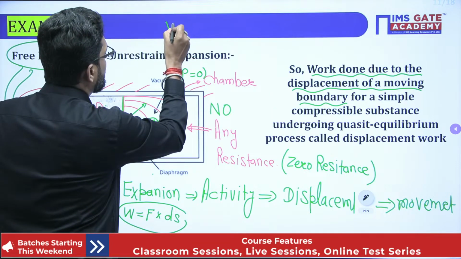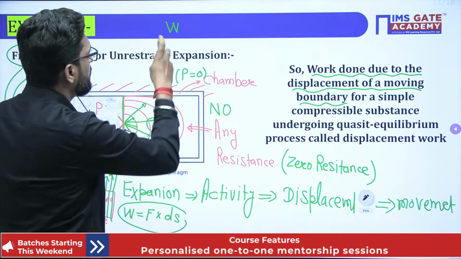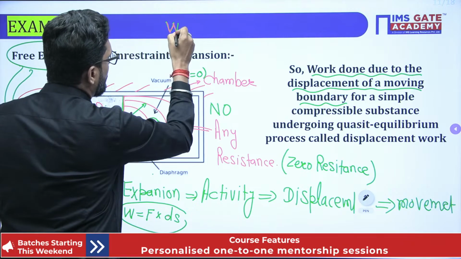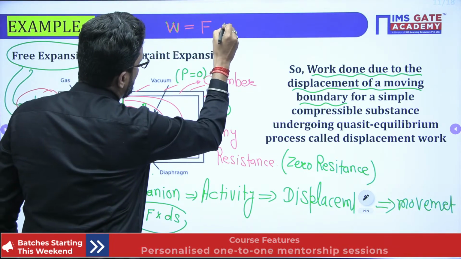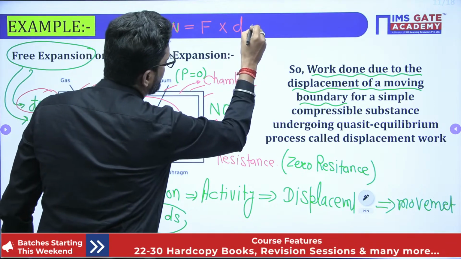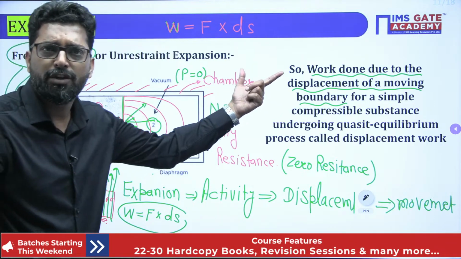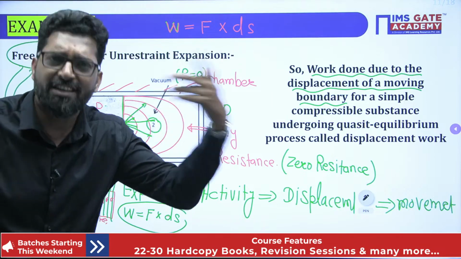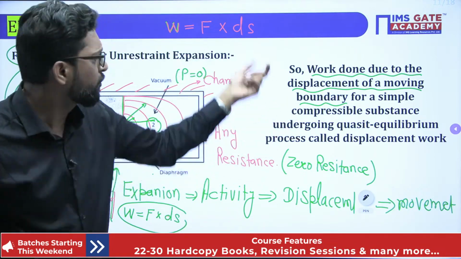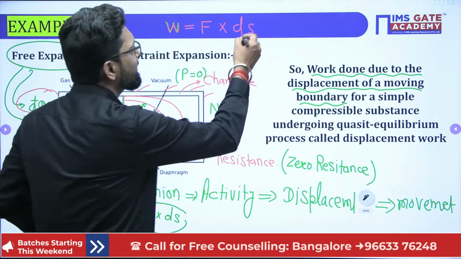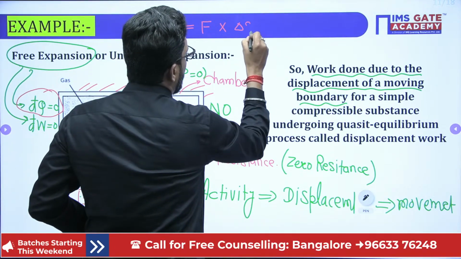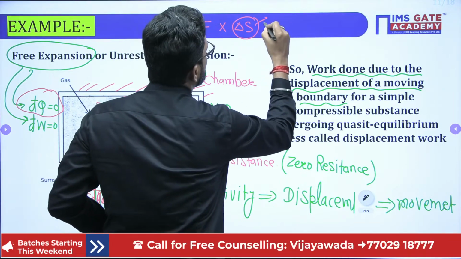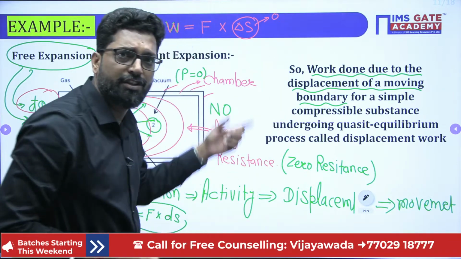If you understand the thermodynamic work, it means work is equal to force into displacement ds. This is a very fundamental thing. Small displacement, why? Because we study the reversible manner, the quasi-static process. So this ds, you may write delta s also, and this delta s tends to 0. Very important. So this is a reversible manner.